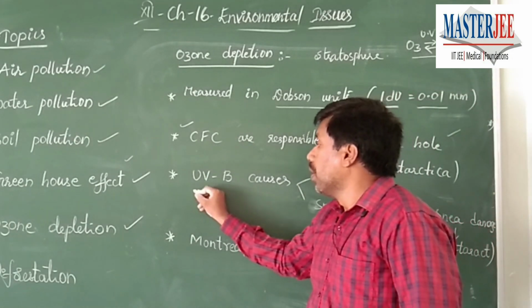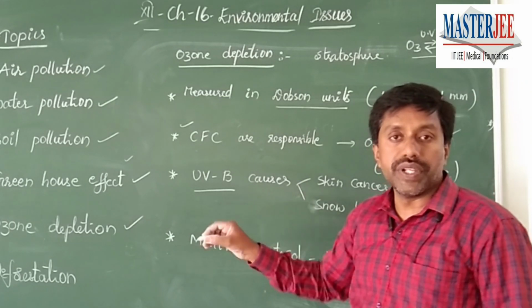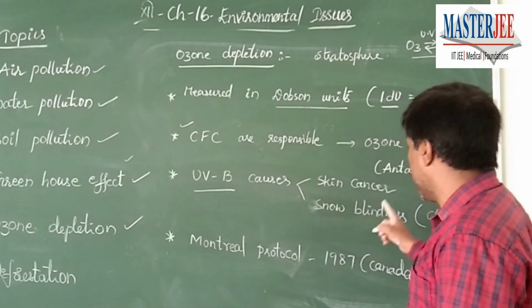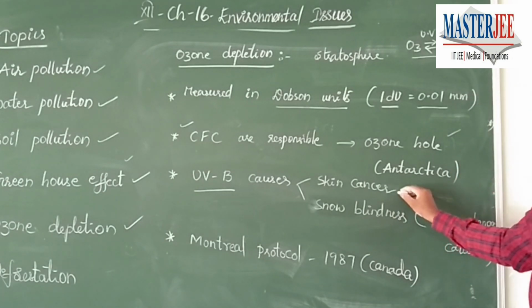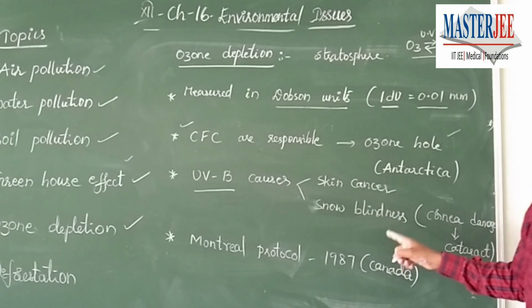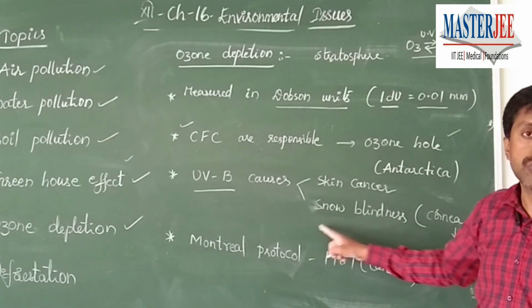Now, what if the ozone layer is damaged? UV rays, within that the UVB, are able to reach the surface. That is going to cause two different consequences. One is that it can directly cause skin cancer, and the other is that it can damage the cornea of the human eye, which is called cataract. Another name is snow blindness.